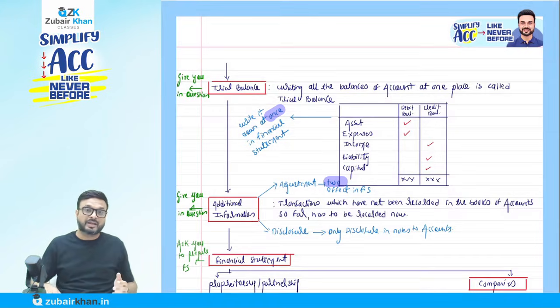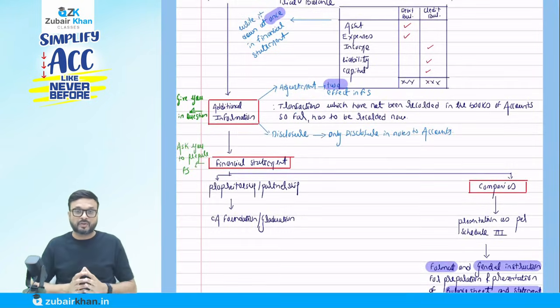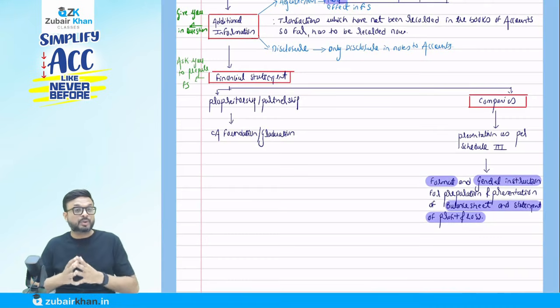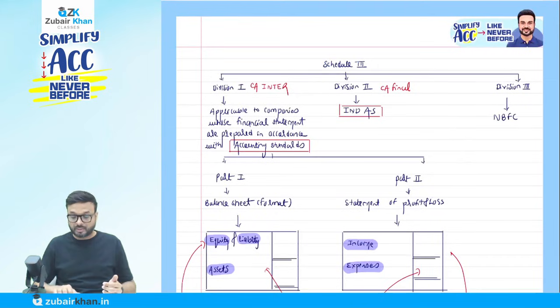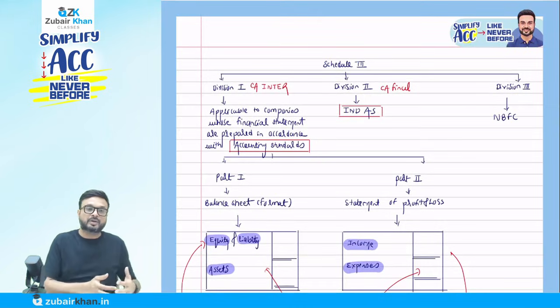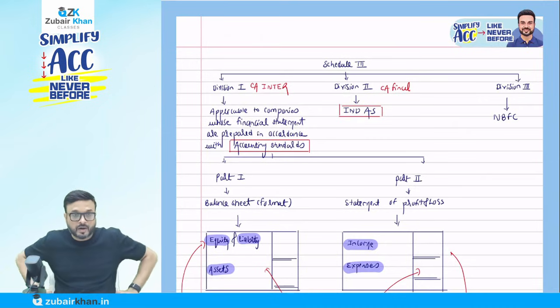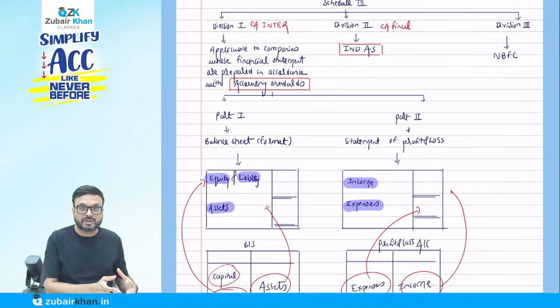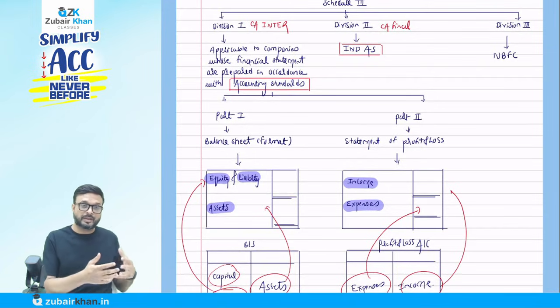Now they will ask you to prepare the financial statements of companies at Inter level. There is Schedule 3, which talks about the format of the financial statements. There are a total of 3 divisions of Schedule 3, but at your Inter level, you need Division 1 only, because companies that follow the accounting standards have to prepare on the basis of Division 1. There are 2 parts of it. Part 1 talks about the balance sheet format. Part 2 talks about the profit and loss. So tomorrow we are going to start Part 1, the balance sheet format.